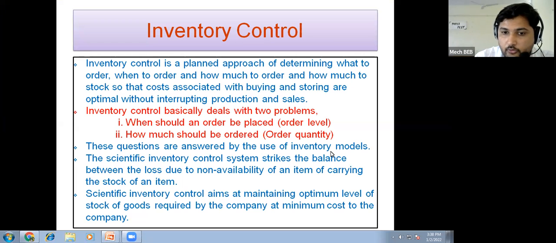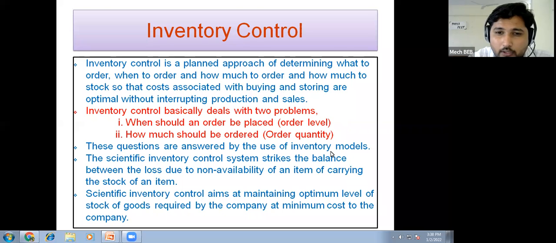Okay, so in the last lecture, we started the discussion on inventory control, inventory management. We discussed what is meant by inventory, what the different types of inventory are, and also the different benefits of inventory management. So today, in this lecture, we are going to discuss inventory control.